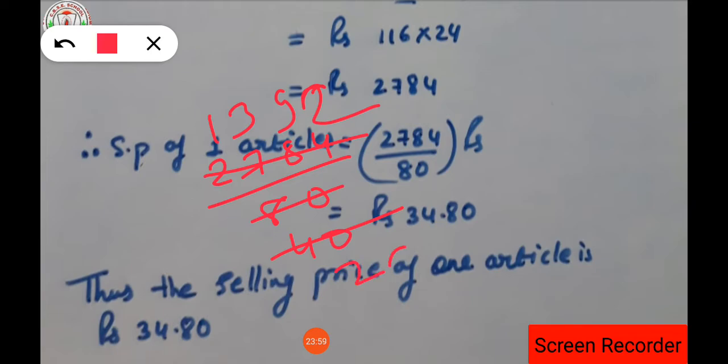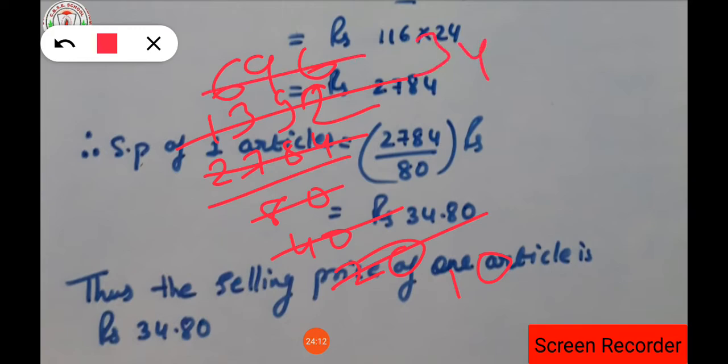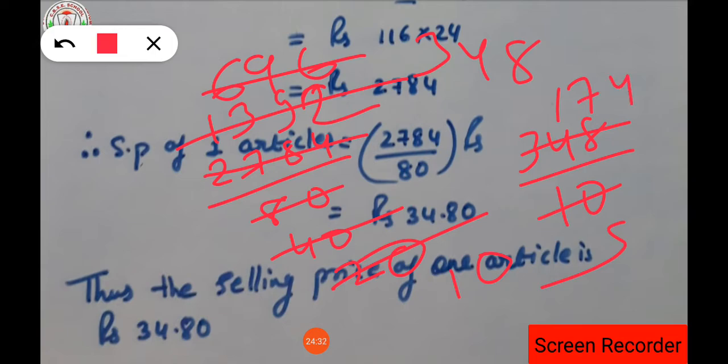Then after, what number are we getting here? 40 again goes in the table, 20 times. This number goes in the table of 2 again, 6, 9, 6 times. Then again 20 goes in the table of 2, 10 times. 696 goes in the table of 2, 348 times. Then 348 upon 10, this number is left out. Then again it goes in the table of 5, and this 348 goes in the table of 2, 174 times. Finally, 174 upon 5 is left out.